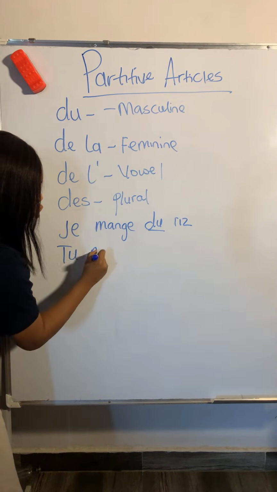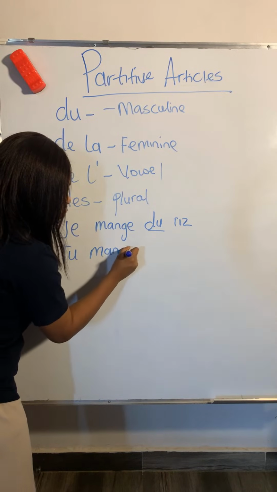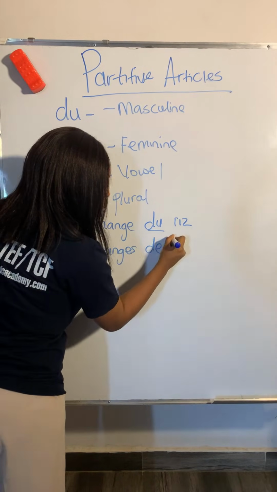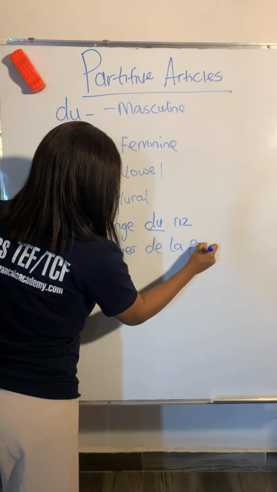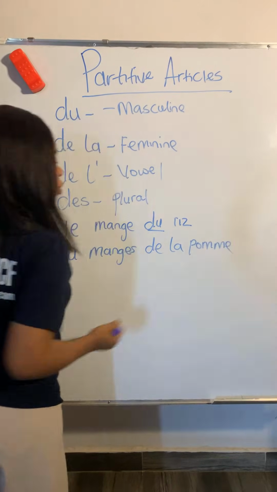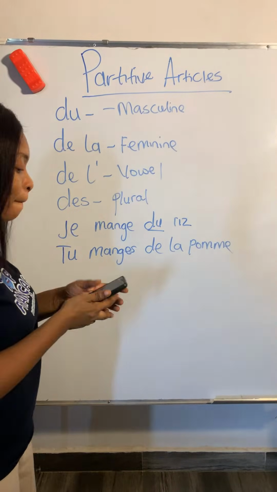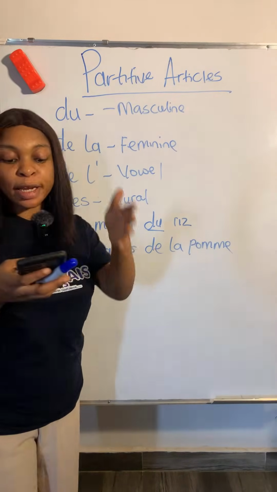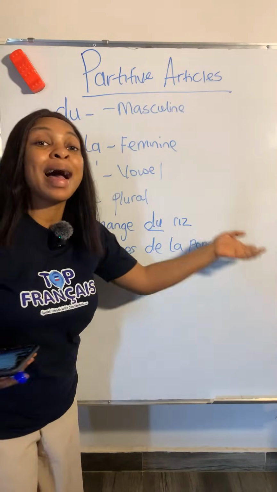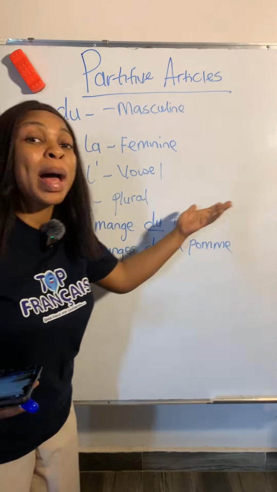Now the next one I want to use is apple. Tu manges de la pomme. Do you see that? Now it means you are eating some apple.